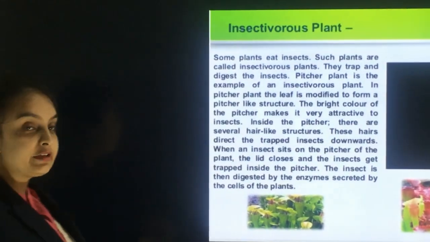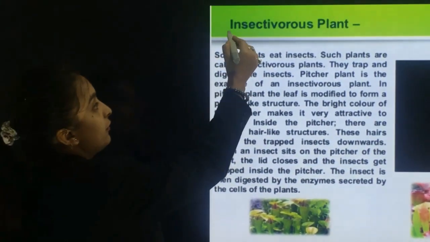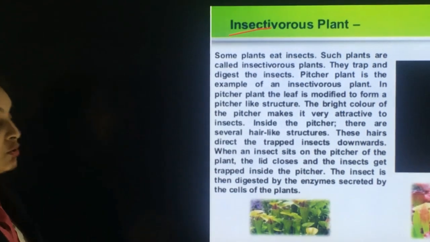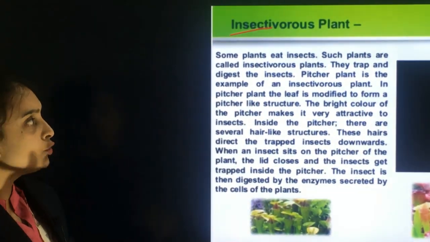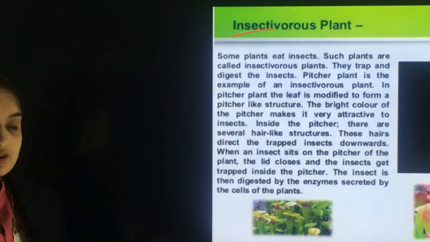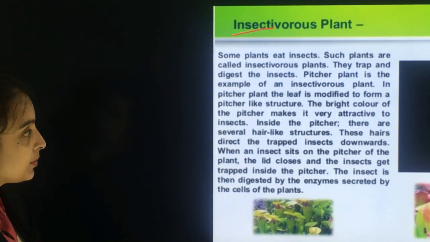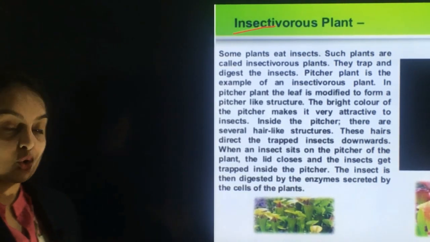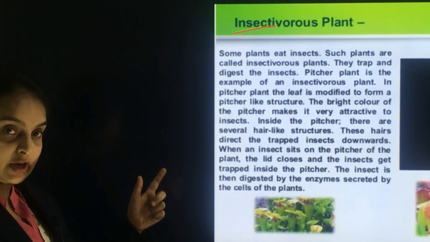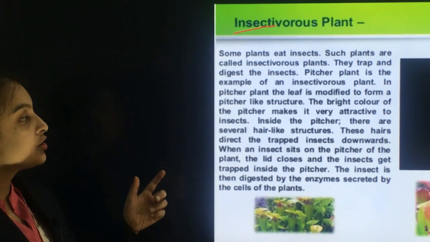Next are the insectivorous plants. The term itself means those plants which eat insects. Now the question arises, why do plants eat insects? What is the reason behind it? Some plants cannot fulfill their needs of nitrogen. So, by eating insects, they can fulfill their needs of nitrogen.